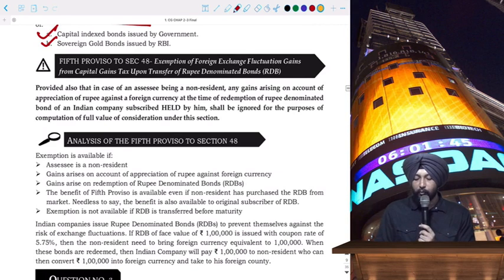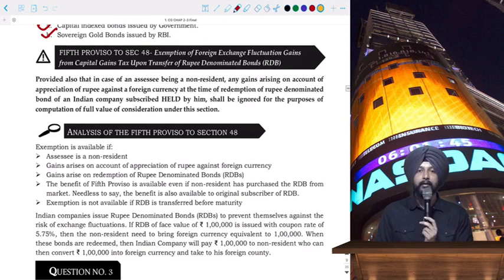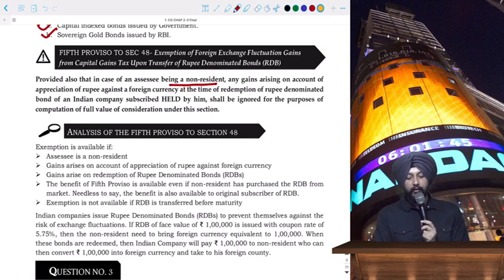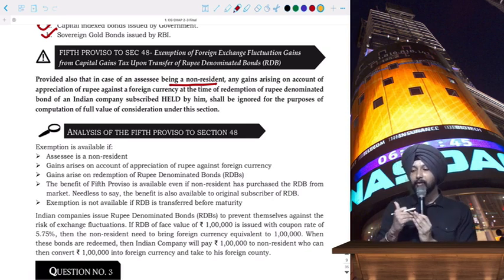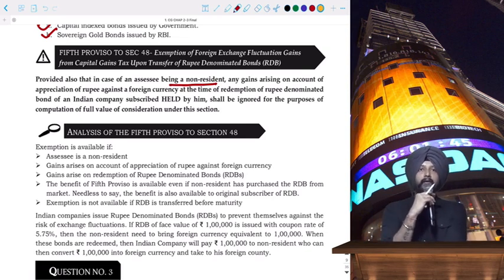Next is the fifth proviso to section 48. Now, the fifth proviso is applicable in case of any SSE who is a non-resident. See, what happens is, if a non-resident is making investment in rupee denominated bonds, Indian authorities will issue rupee denominated bonds because they don't want to issue bonds in foreign currency, as they don't want to take the currency exposure.